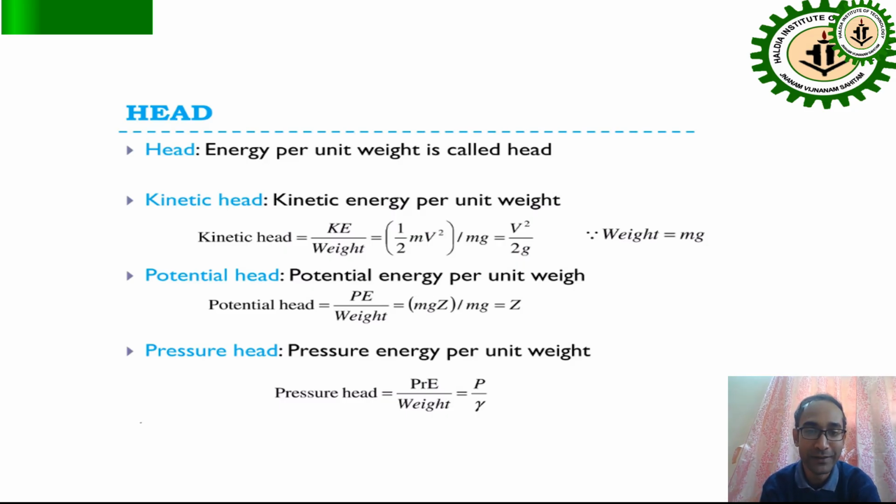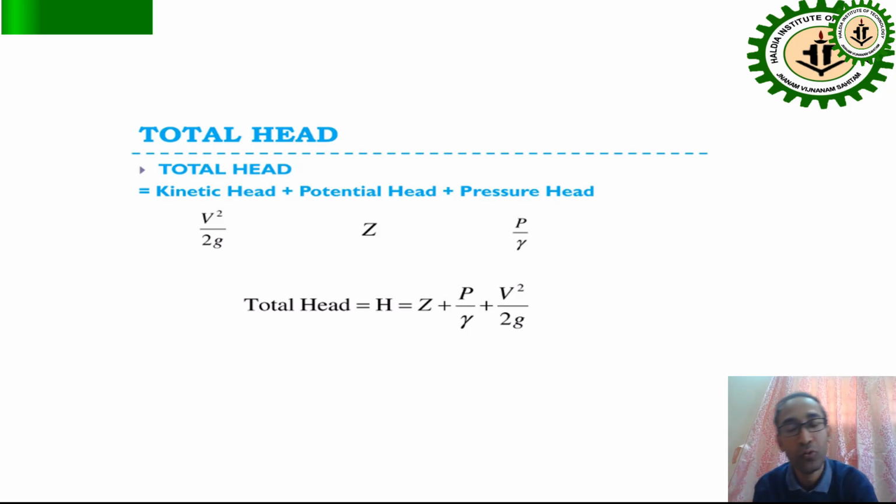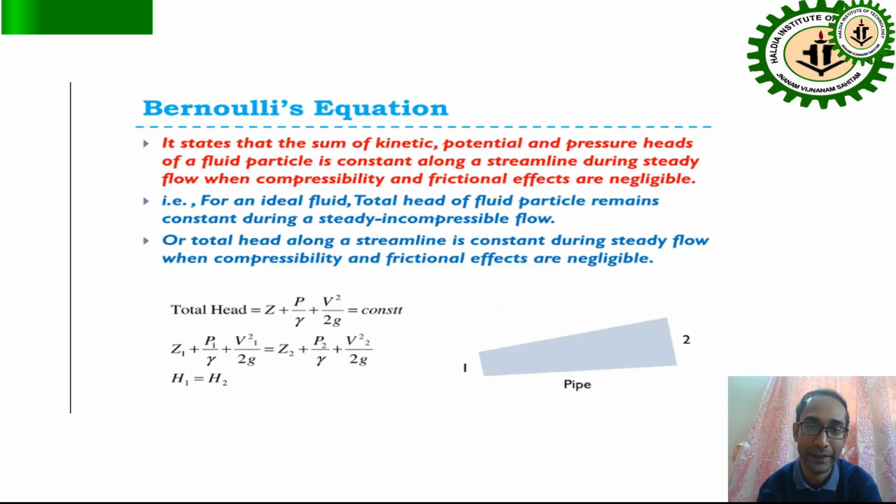Potential head is potential energy per unit weight, so potential head equals PE by weight, m g z by m g, which is Z. Pressure head is pressure energy per unit weight, so it is P by gamma. Total head means kinetic head plus potential head plus pressure head. V square by 2g plus Z plus P by gamma, the summation, is called total head.